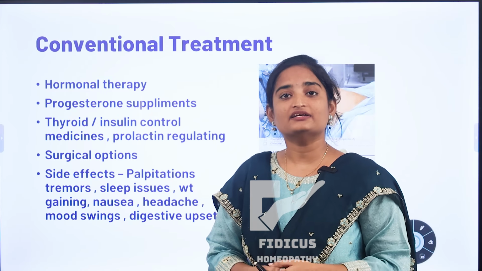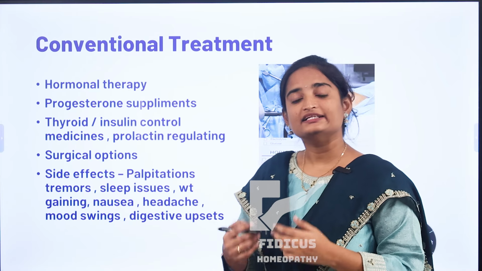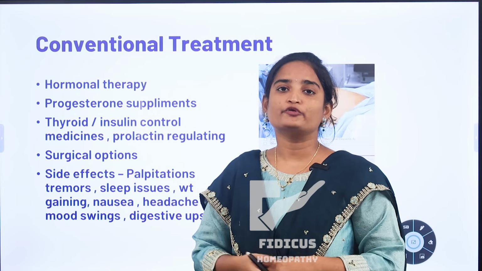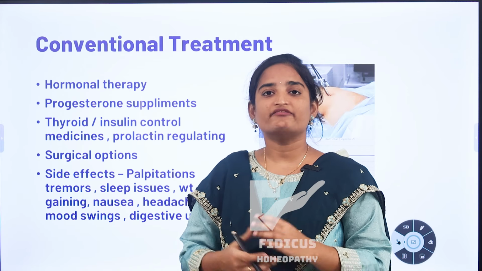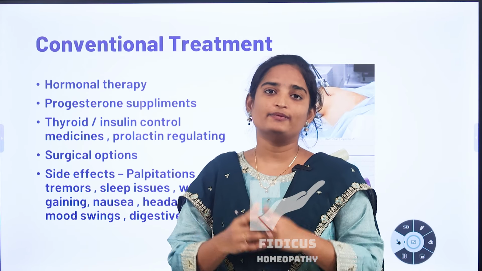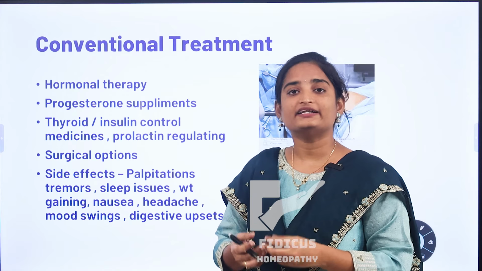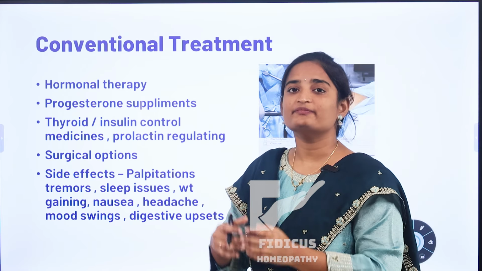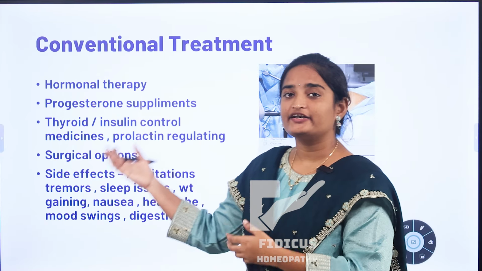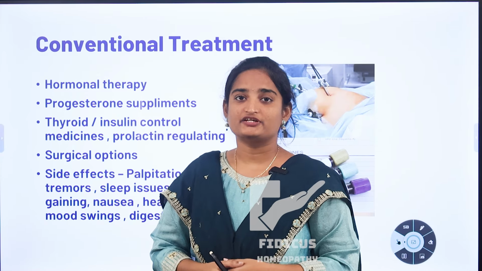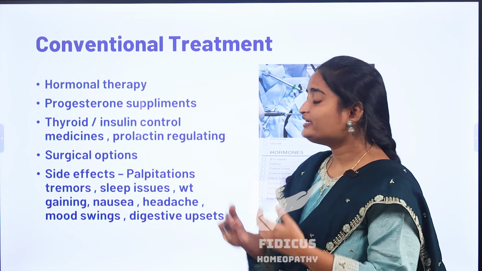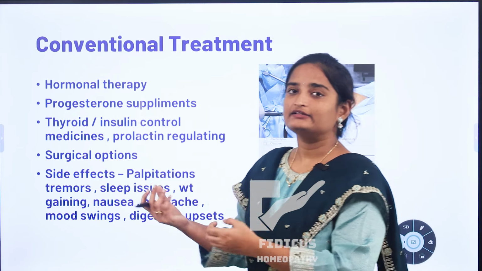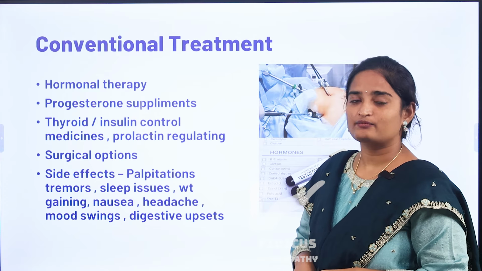Conventional treatment is nothing but the allopathic mode of treatment. In this, they prescribe oral contraceptive pills and hormonal pills to regulate the cycles. They may advise progesterone pills to control the bleeding. These hormonal pills can create temporary relief only. After stopping these hormonal pills, the condition may usually reappear. In case of thyroid conditions, they may prescribe thyroid medications, and in case of PCOS, they give insulin-related medicines. And in case of high prolactin levels, they advise medicines which decrease the prolactin hormone in our body.